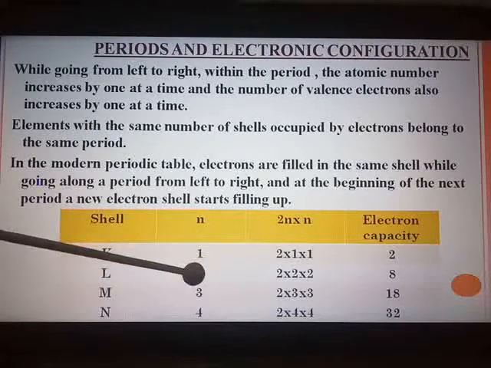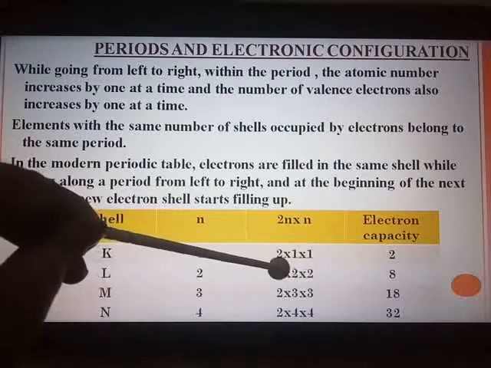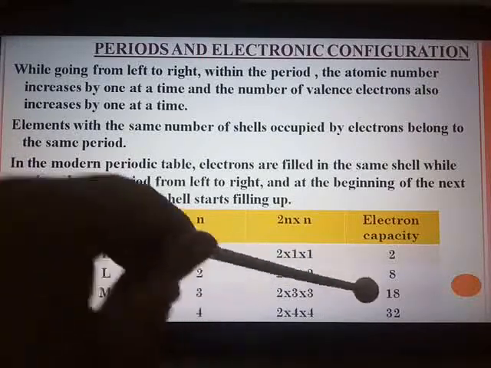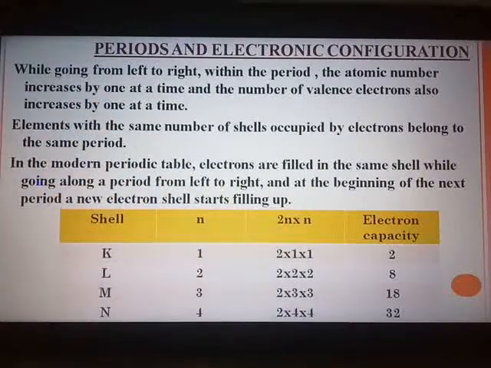Similarly for the L shell, the shell number is 2. So if you substitute 2 in place of n, 2 multiplied by 2 multiplied by 2 gives 8. For the M and N shells, it is 18 and 32. So the maximum capacity of electrons which can be accommodated in any shell depends on this formula.